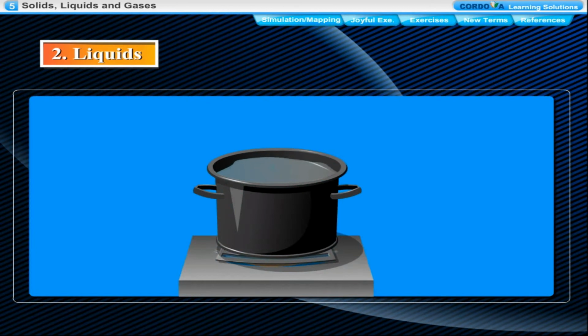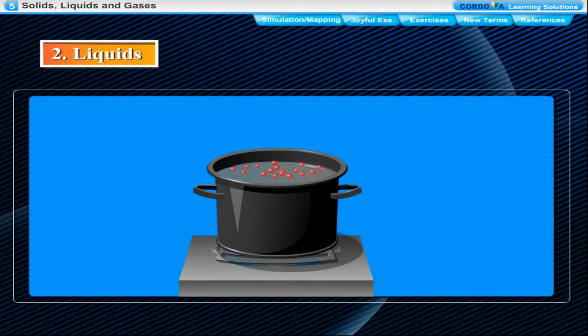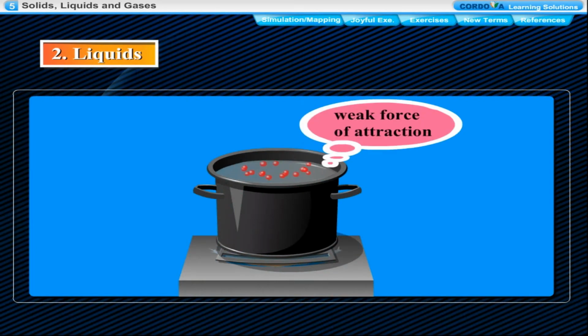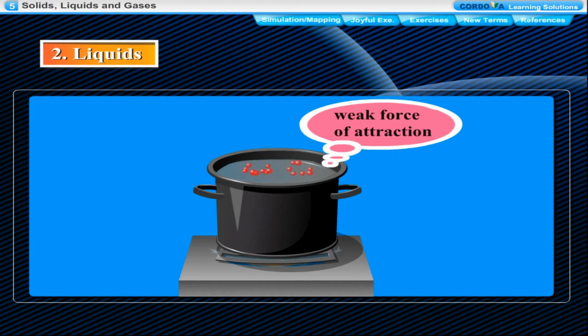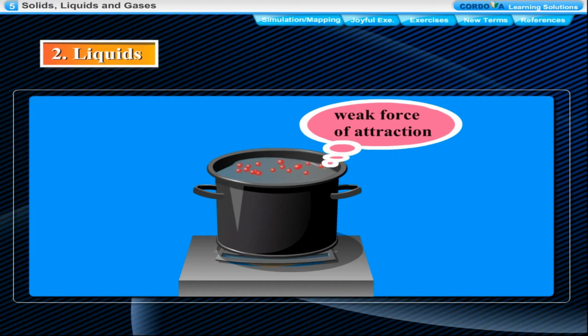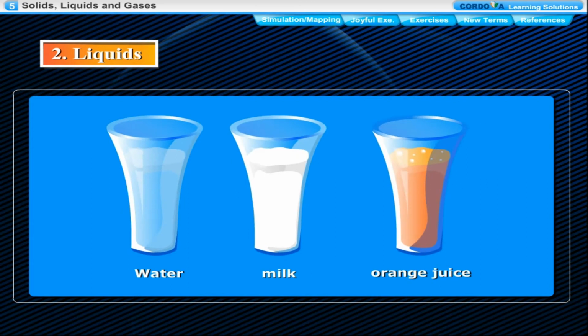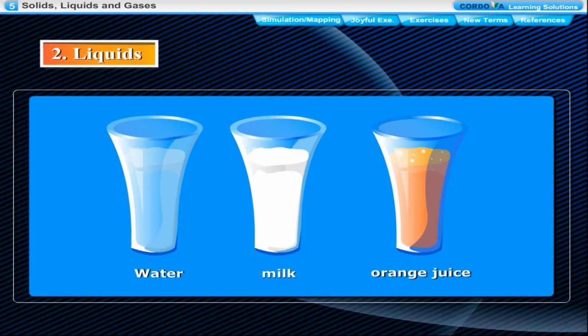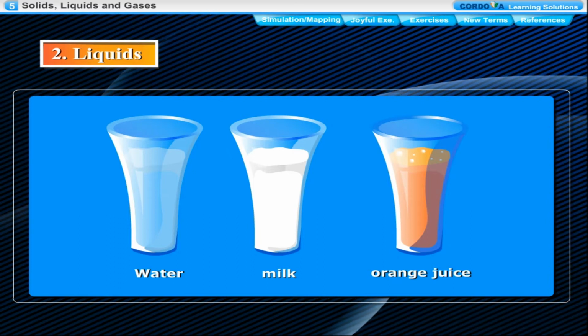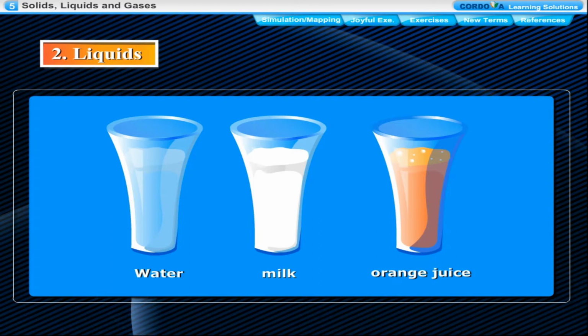Liquids. The molecules in liquids are less closely packed than in solids. They have a weak force of attraction between them, so they can move freely within the liquid. They take the shape of the container in which they are kept. Therefore, liquids have a definite volume but no definite shape. They can flow easily, so they are also called fluids. Water, milk and orange juice are liquids.